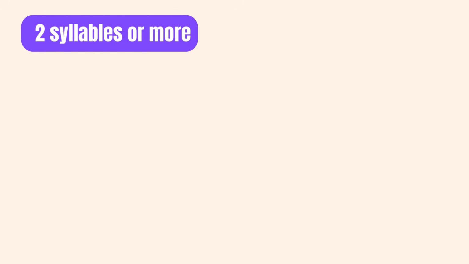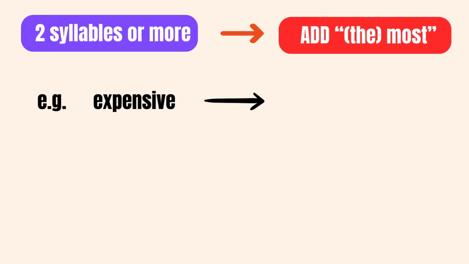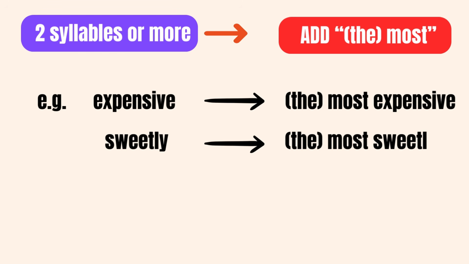When dealing with adjectives consisting of two or more syllables, we add "the most" preceding the adjective to form the superlative. For instance, expensive transforms into the most expensive in its superlative form, and sweetly becomes the most sweetly in its superlative form.